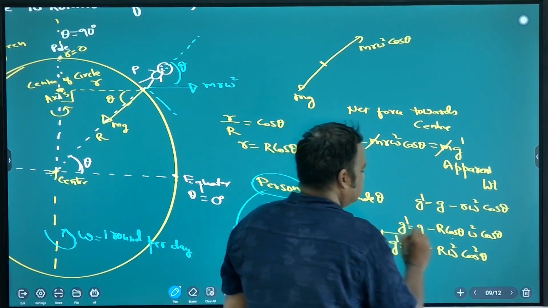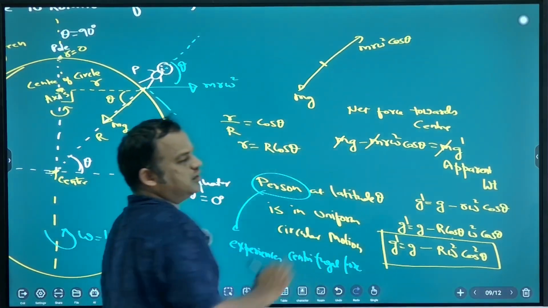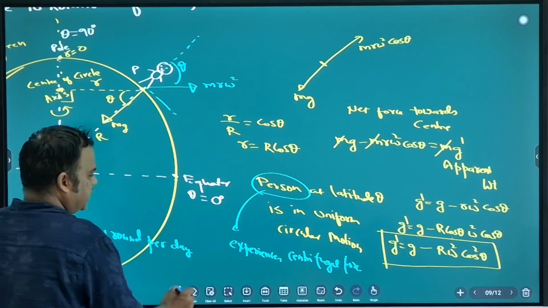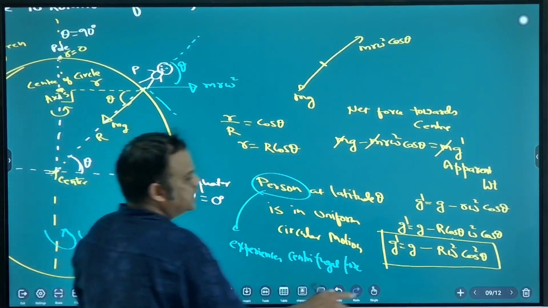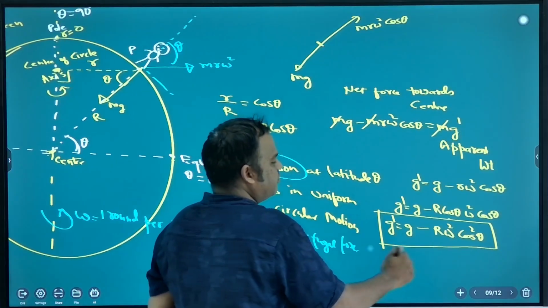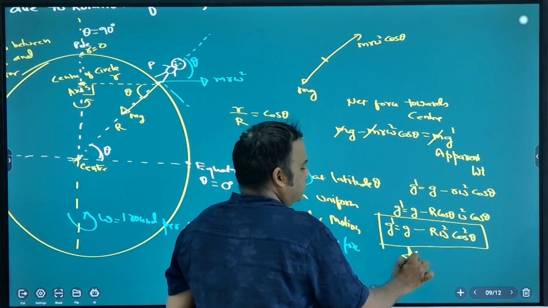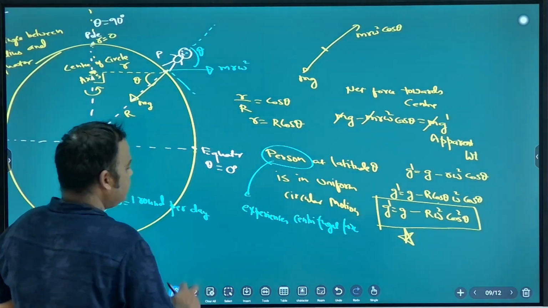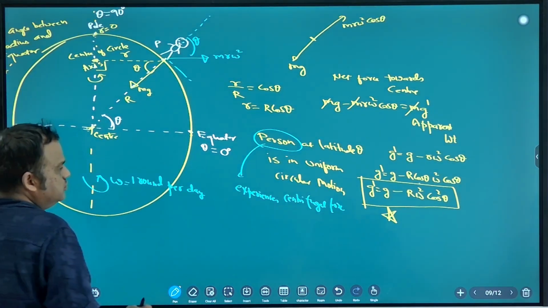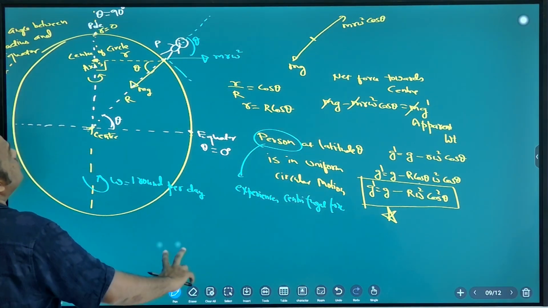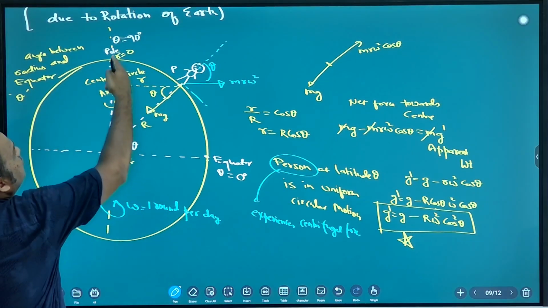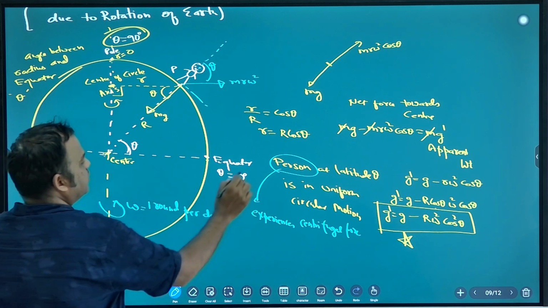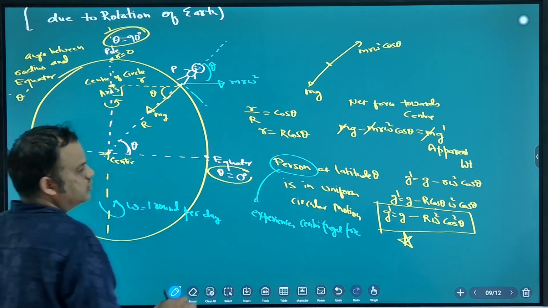Note down, this is a very important formula. Questions on it are generally rare, but it can come next year, so just memorize it. For the pole, what is the latitude? 90. For the equator, 0.